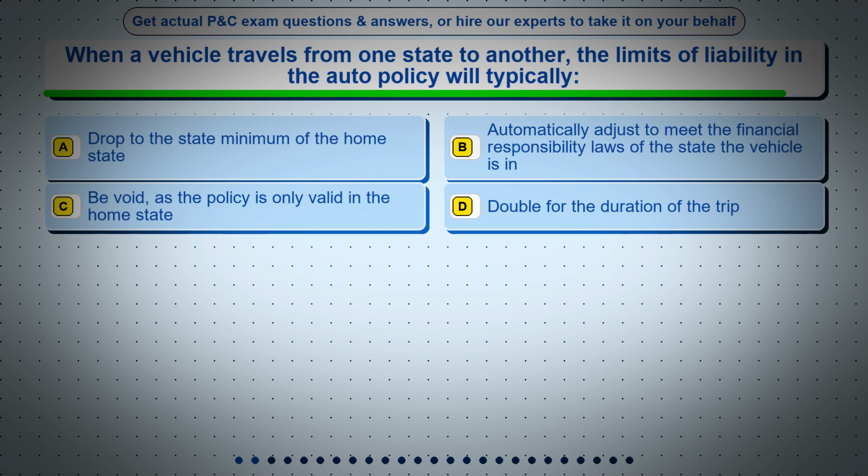Question 2. When a vehicle travels from one state to another, the limits of liability in the auto policy will typically, option A, drop to the state minimum of the home state. Option B, automatically adjust to meet the financial responsibility laws of the state the vehicle is in. Option C, be void, as the policy is only valid in the home state. Option D, double for the duration of the trip.